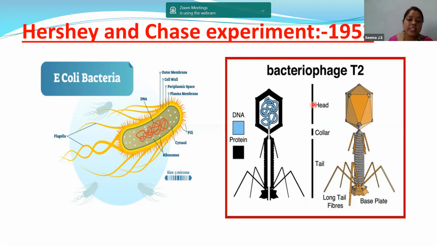Now, what happens? The bacteriophage attaches to the E. coli, a small point over here. Bacteriophage gets attached to the surface of the E. coli. And you know, the E. coli is so good that when the bacteriophage infects the E. coli and inserts its genetic material into the E. coli, it thinks that it is its own genetic material and it will take up the genetic material. The bacterial cell recognizes that the viral genetic material is its own genetic material and it keeps on dividing.